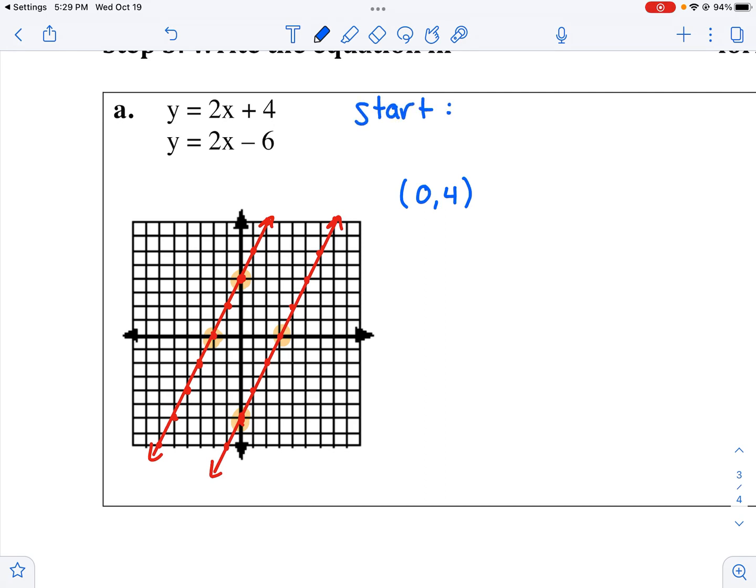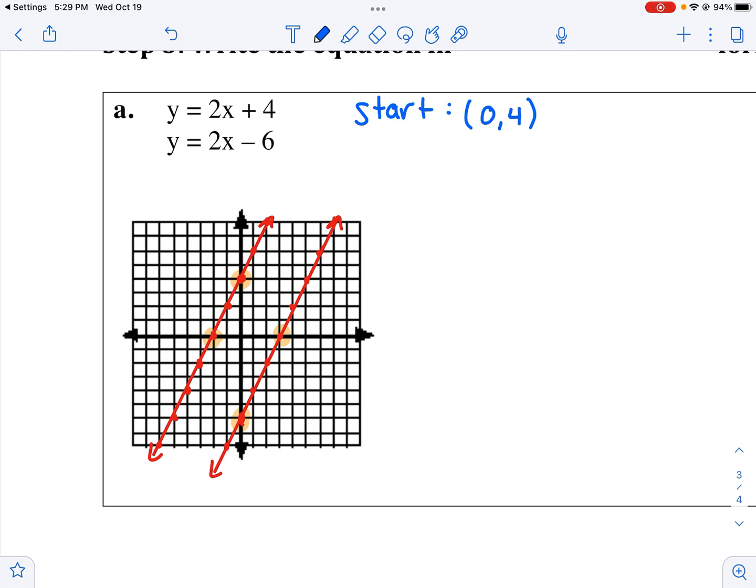And I'm going to choose to start at 0, 4. Now, I could have chosen any other point that was on one of these two lines. I didn't have to choose an intercept even. I could have chosen that point right there to start at, or I could have chosen this point all the way up here. As long as it's on one of those lines, I've got a starting point.